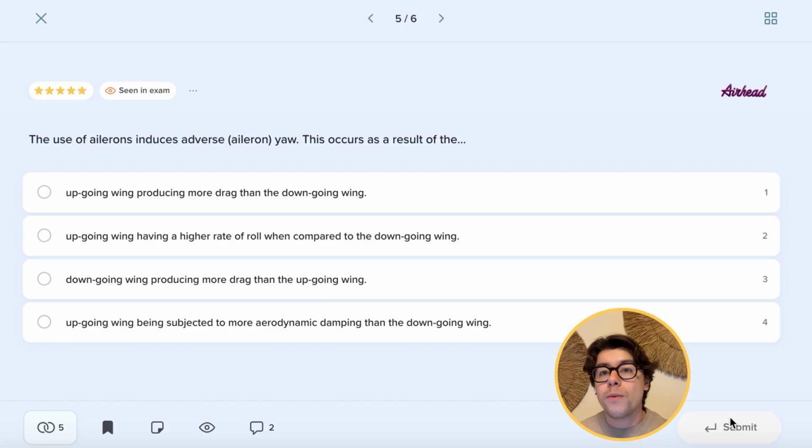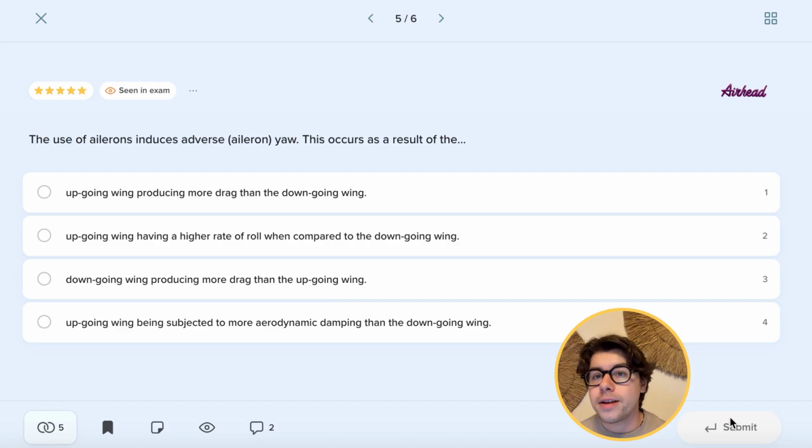Of course, now, when we have more wing, the upper wing that is going up during a roll produces more lift. And more lift also means more induced drag. This increase in induced drag creates a very tiny, however pronounced, especially in small aircraft, yawing motion towards the upper wing. So you need to always put some rudder towards the side you're turning in order to keep a balanced flight.